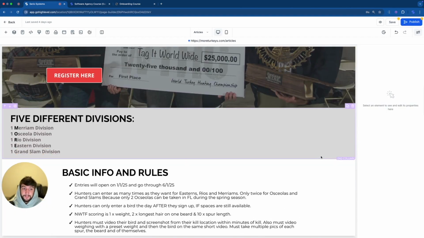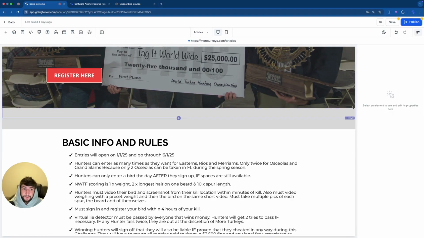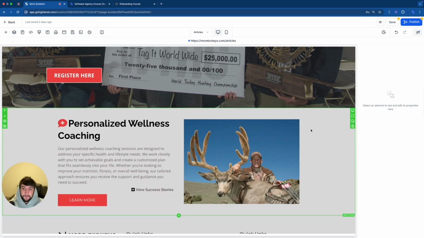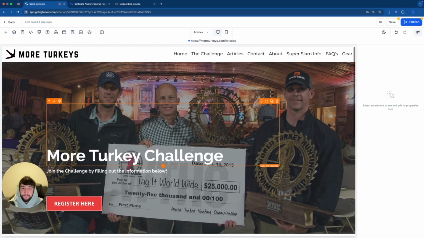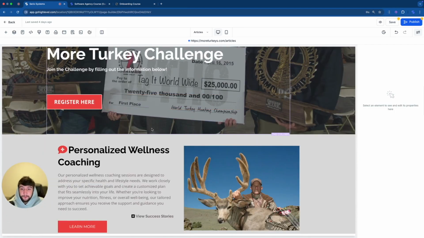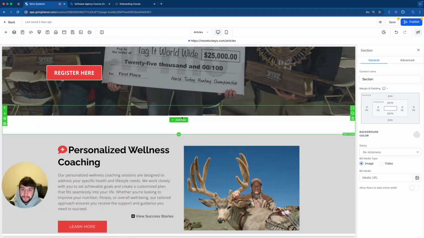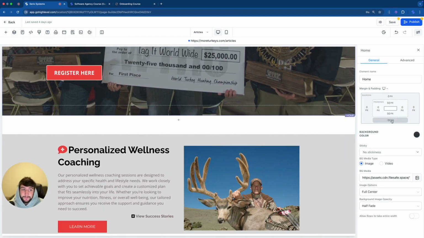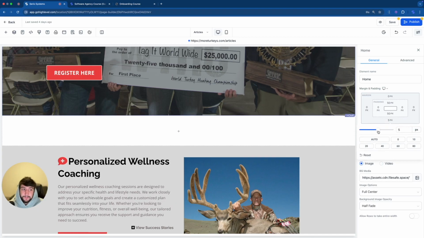We're also going to get rid of this section too. So let's get rid of all these and let's get rid of this one. And this page is going to be very, very easy to edit because all we have to do is add a blog section for his articles. So let's click on plus, full width. Notice how this overlaps right here. We don't want that. So let's click on the home page and it says minus 50x. We're going to take that into 0 and there we go.